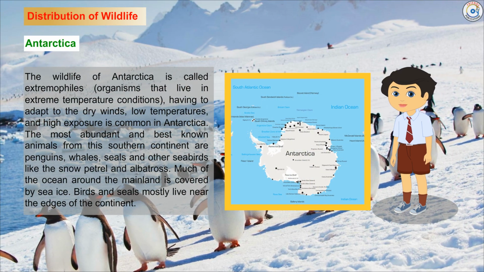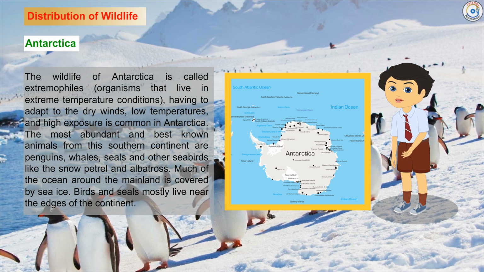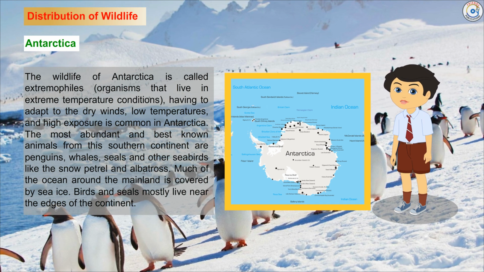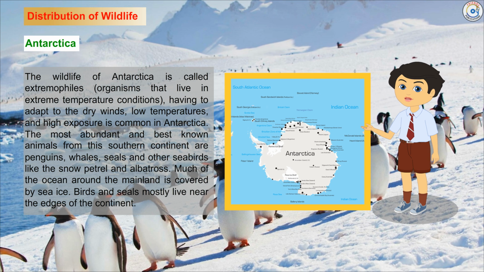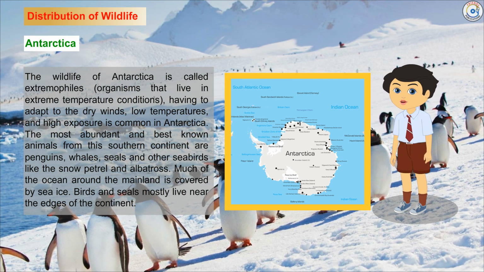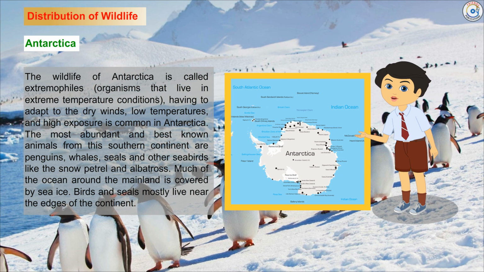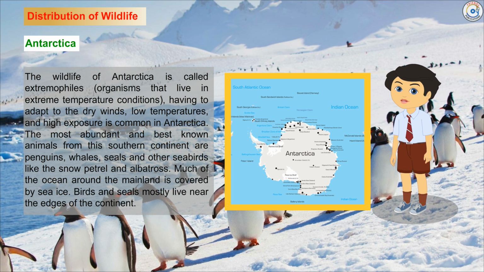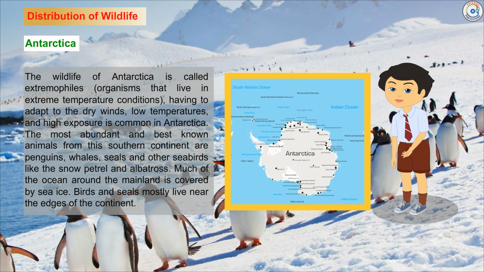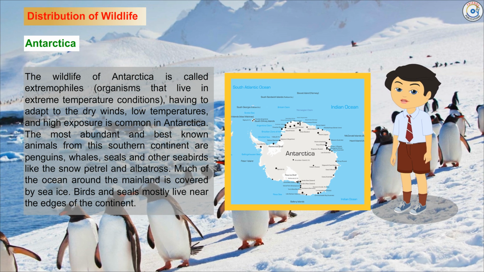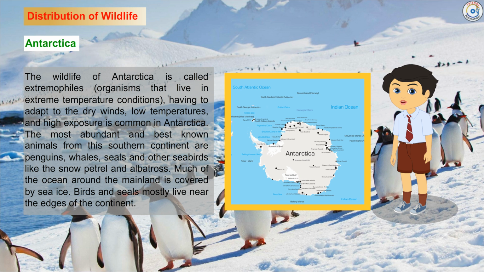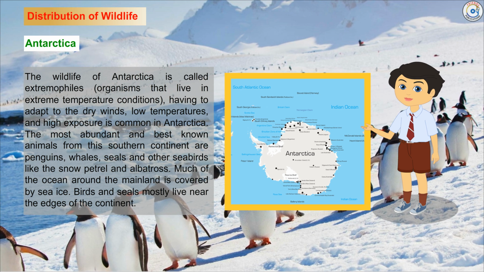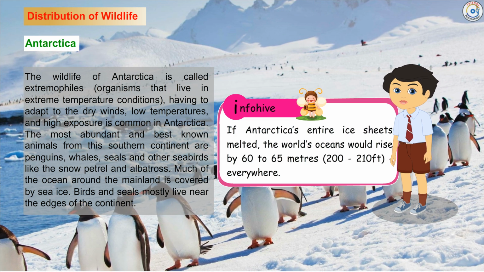Antarctica. The wildlife of Antarctica is called extremophiles, organisms that live in extreme temperature conditions, having to adapt to the dry winds, low temperatures, and high exposure common in Antarctica. The most abundant and best-known animals from this southern continent are penguins, whales, seals and other seabirds like the snow petrel and albatross. Much of the ocean around the mainland is covered by sea ice. Birds and seals mostly live near the edges of the continent.